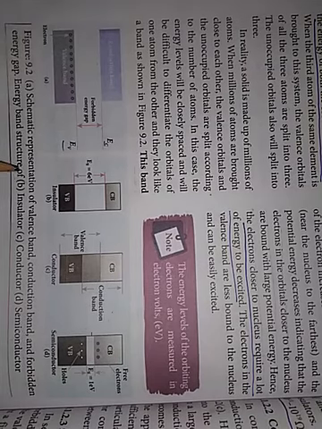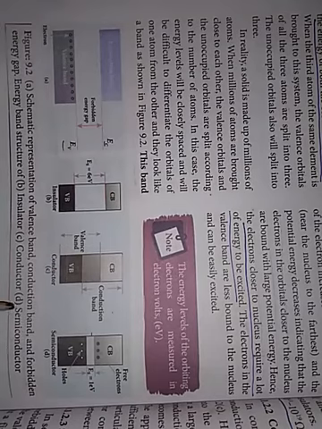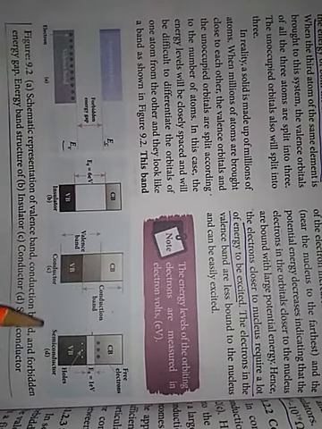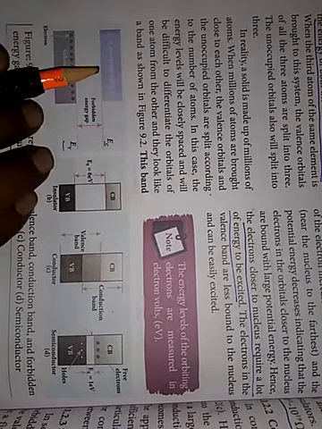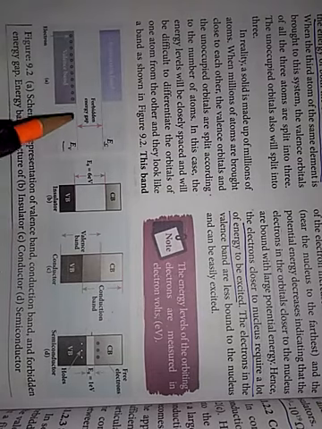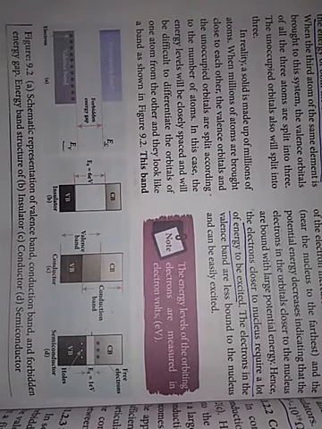Schematic representation of valence band, conduction band and forbidden energy gap. Energy band structure for insulator, conductor and semiconductor. So we have a conduction band, valency band and forbidden energy gap. It is shown here.